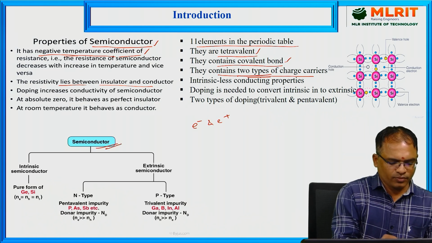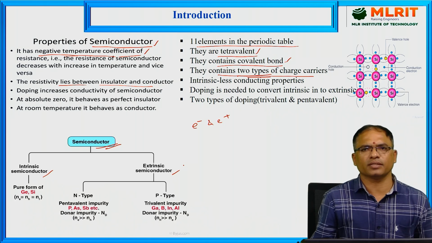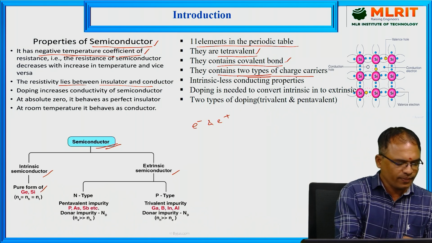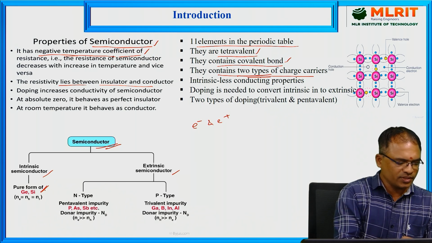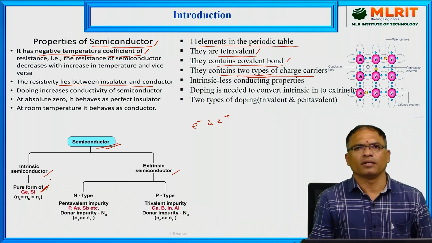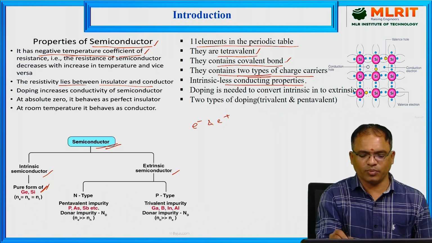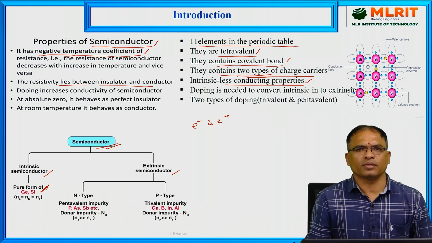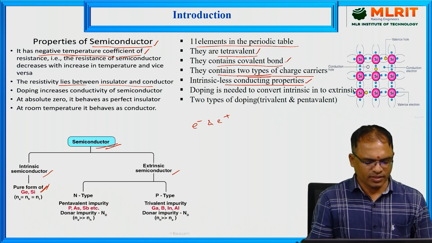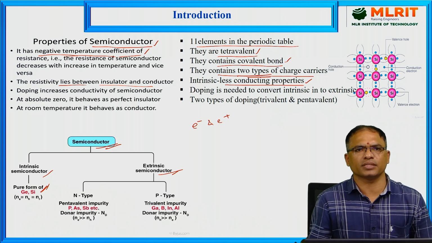Now, coming to the two basic classifications, semiconductors are divided into intrinsic and extrinsic semiconductors. Semiconductors in pure form are called intrinsic semiconductors. Silicon and germanium come under this category, and in most cases intrinsic semiconductors have poor current conducting properties. To use them in electronic circuits, they should be converted into extrinsic semiconductors. Semiconductors in impure form are called extrinsic semiconductors.